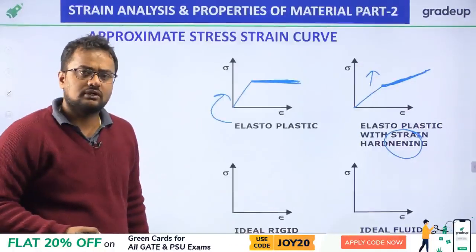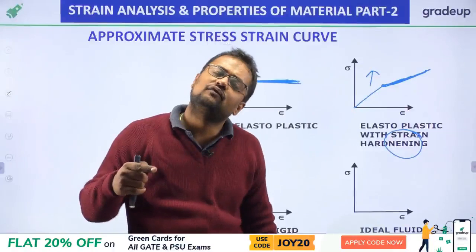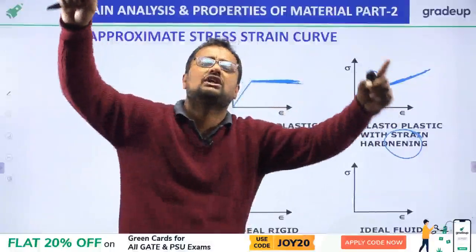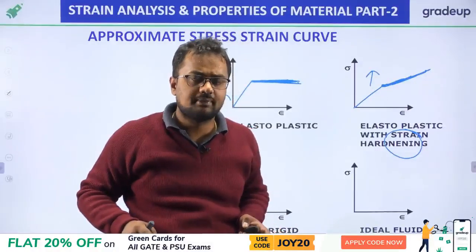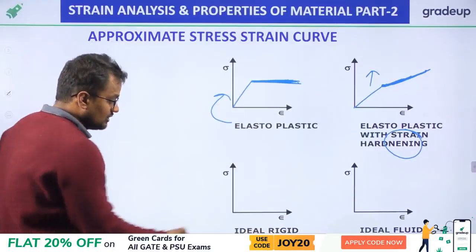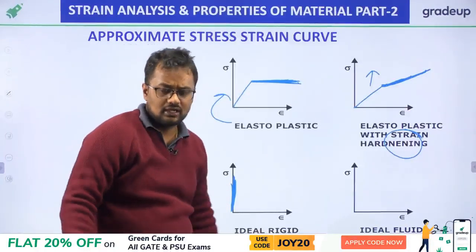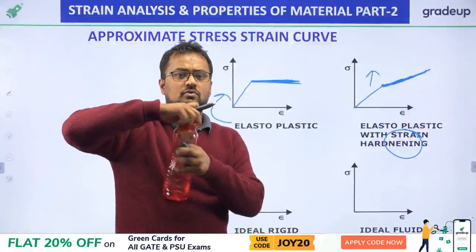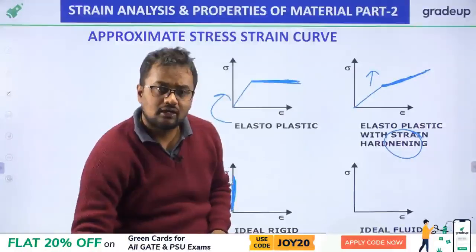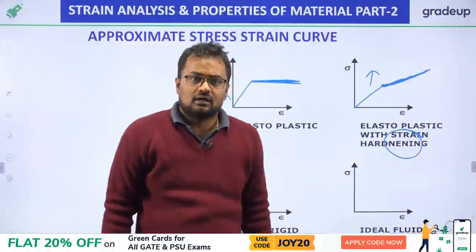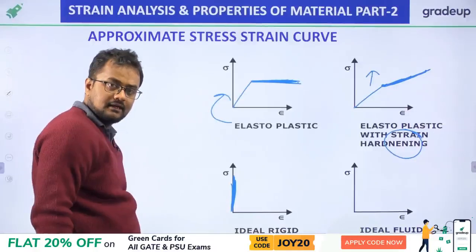Rigid body, I have told you many times, is that body where if we apply any force of any magnitude in any direction, there should not be any elongation. So strain will be 0. Therefore the graph will be like this. And fluid, if I open this bottle and pour it, there will be a huge strain in this water on the floor.